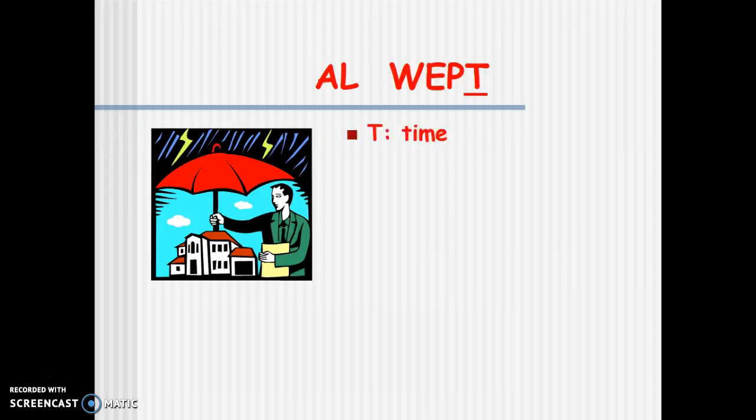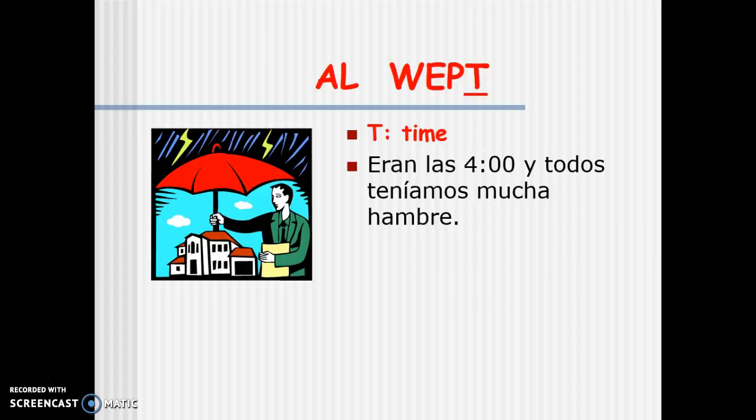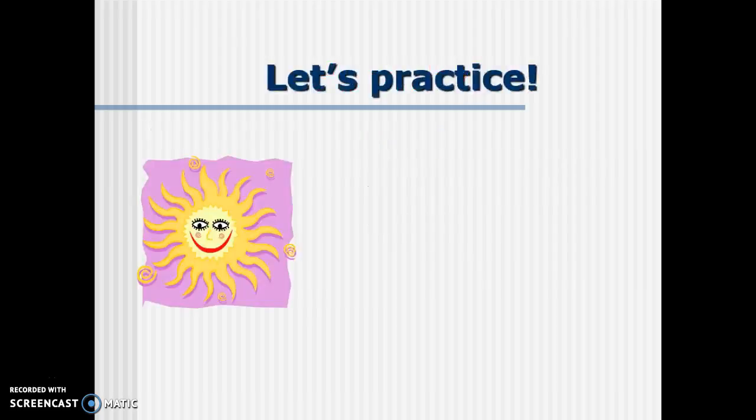And finally, the T, which stands for time. Eran las 4 y todos teníamos mucha hambre. It was 4 o'clock and all of us had a lot of hunger, or all of us were very hungry. Again, we're talking about time. This sentence is talking about the specific time at 4 o'clock, so we use the imperfect tense. Okay, so remember the acronym Al wept.